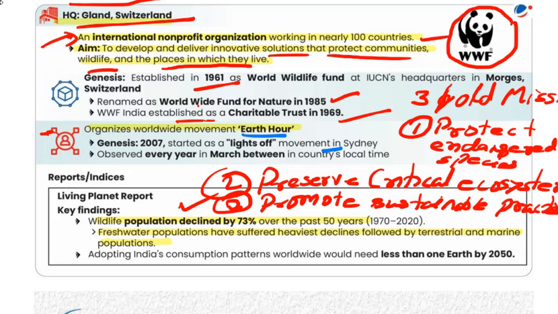Let's see the reports and indices. First is Living Planet report. The key findings in the Living Planet report is the wildlife population declined by 73% over the past 50 years. That is, data is taken from 1970 to 2020, where the freshwater population has suffered heaviest declines, followed by terrestrial and marine populations. Adopting India's consumption pattern worldwide would need less than one Earth by 2050.